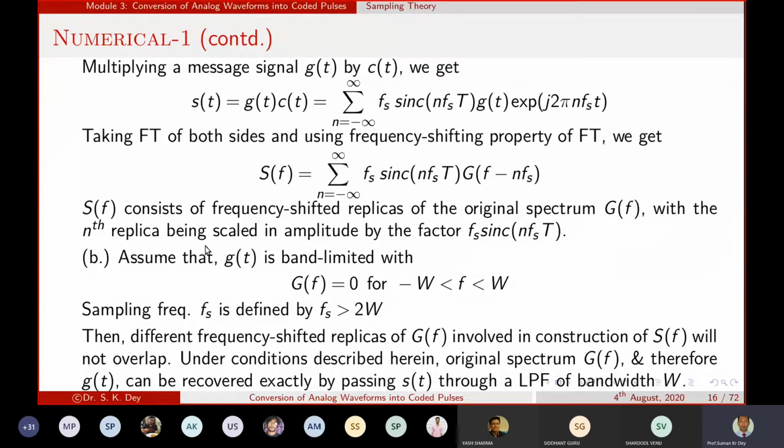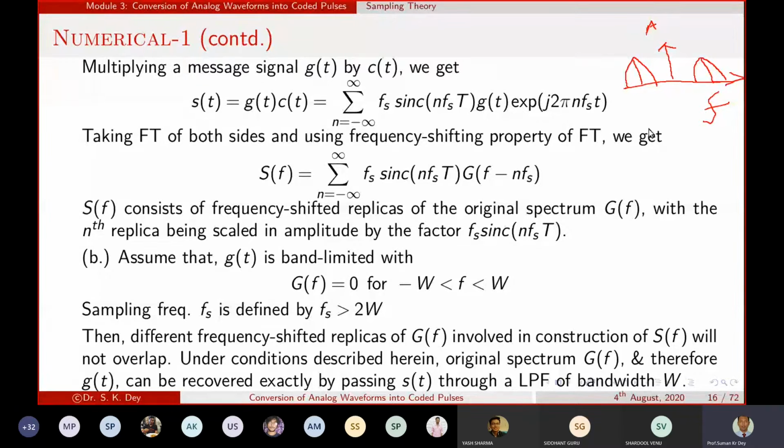Next, if we assume that g(t) is a band-limited signal, that means we can say G(f) equals 0 outside this range, and the sampling frequency f_s is defined as f_s equal to 2 times W. So if I draw a figure, this is your frequency domain f, and this is your amplitude.